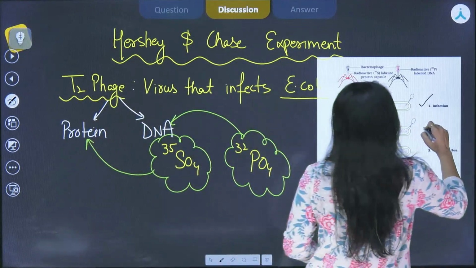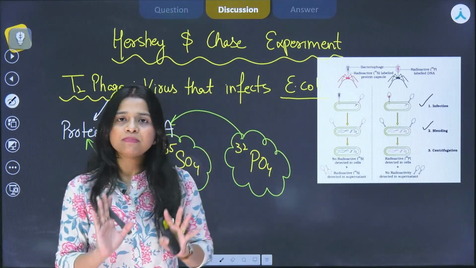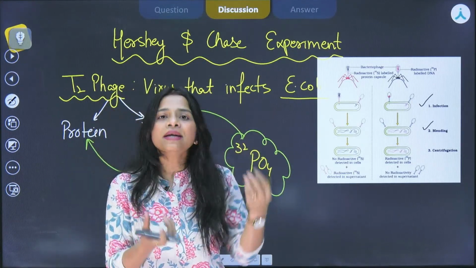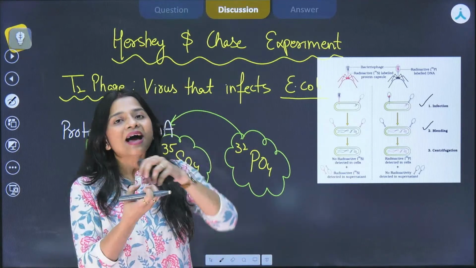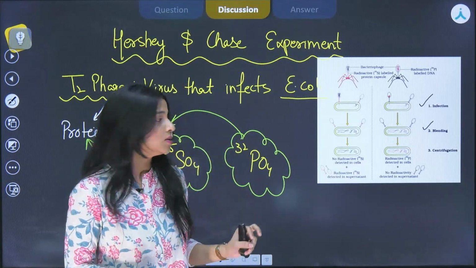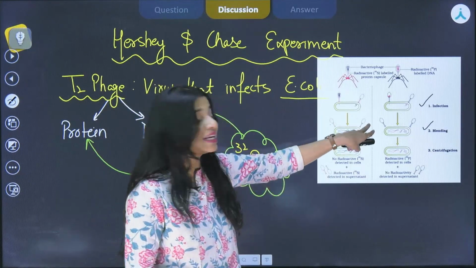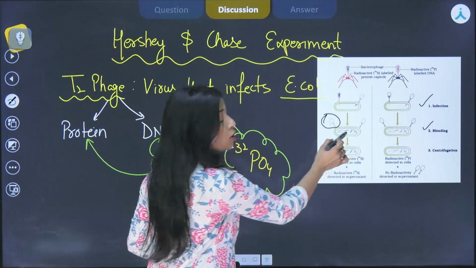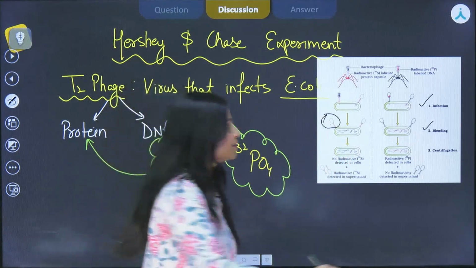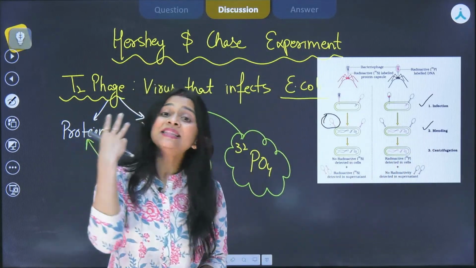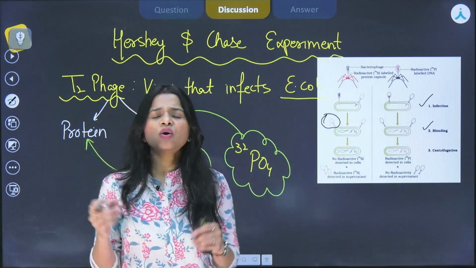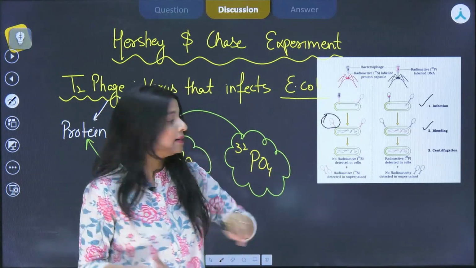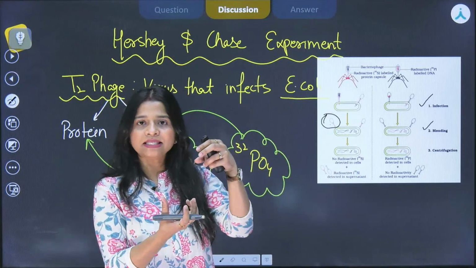What happens in the blending process? Now the infection has already been caused, and the genetic material has been passed to E. coli. Now we have to separate both of them, right? The E. coli has to be separated from the virus. You can see in this second scenario, the virus is getting separated from E. coli. This is the second step, that is blending. In blending, they agitate the setup so that the virus gets separated from the bacteria.